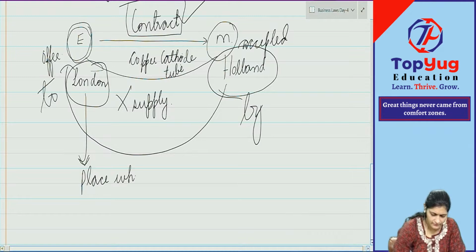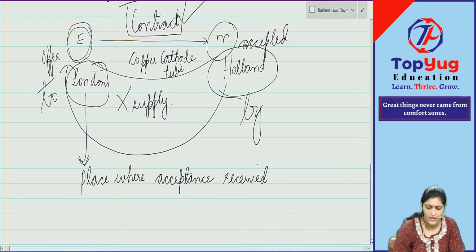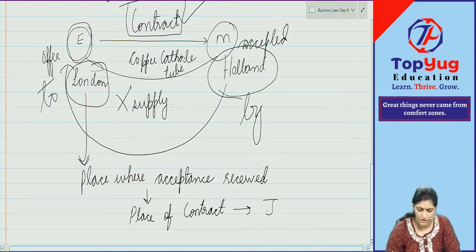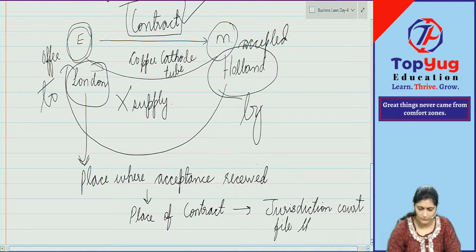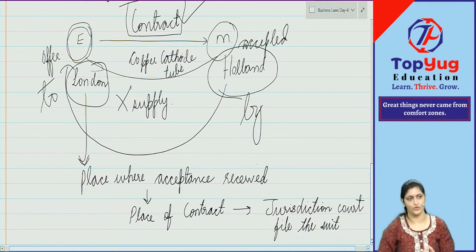So the place where acceptance is received is always considered to be the place of contract. And wherever is the place of contract, in that jurisdiction you can file the case, the suit. Suit is nothing but the case. Clear with this? That was the case law.